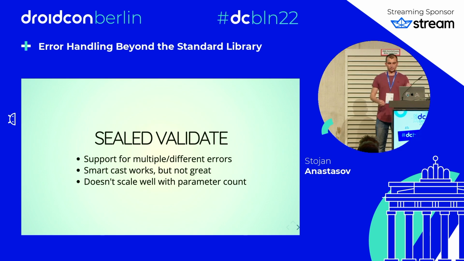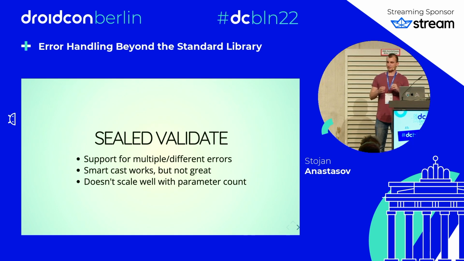Now we have support for multiple and different errors. We have the compiler helping us with smart casts when we check is not null or is success. We have to add that else branch to make the compiler happy. It's not great, and it doesn't scale well with the parameter count. So for two parameters, we need to handle 4 cases. If we add another parameter, then we have 8 cases that we need to handle.